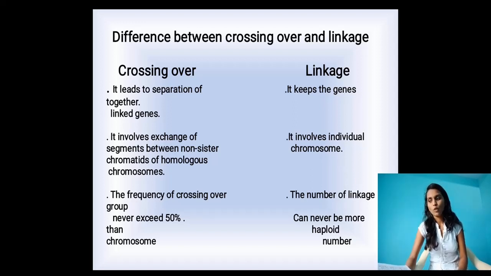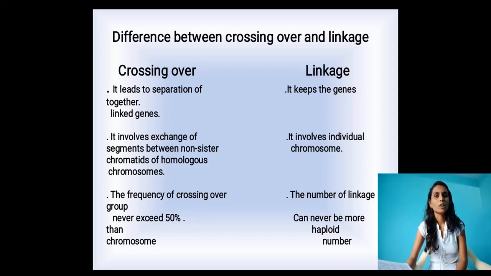Second point in crossing over: it involves exchange of segments between the non-sister chromatids of homologous chromosomes. See here, the exchange of segments or genes occurs between the non-sister chromatids of the homologous, or similar, chromosomes. That occurs in crossing over. In the case of linkage, it involves individual chromosomes. Linkage always includes the individual chromosome. This phenomenon occurs only in individual chromosomes or individual genes.